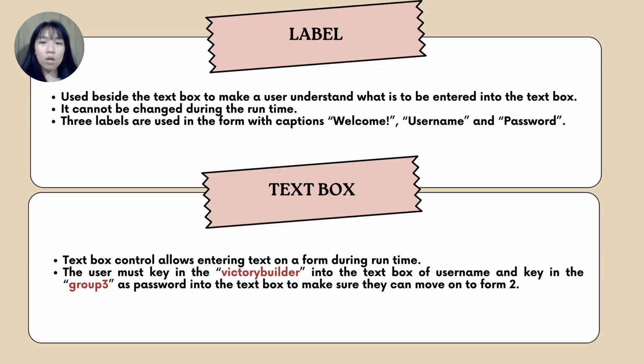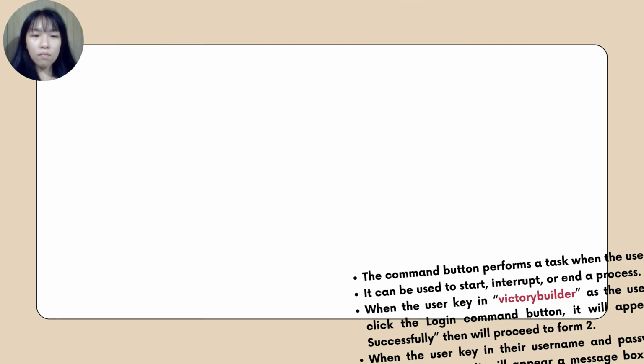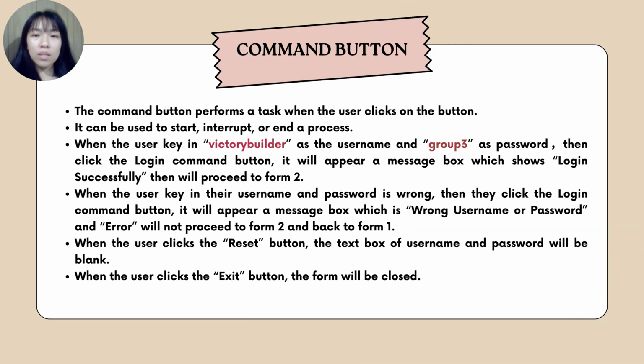The text box allows entering text on a form during runtime. In this form, the user must key in Victory Builder into the text box of username and key in group 3 with small letters as the password so that they can move on to form 2. The command button performs a task when the user clicks on the button. It can be used to start, interrupt, or end a process.